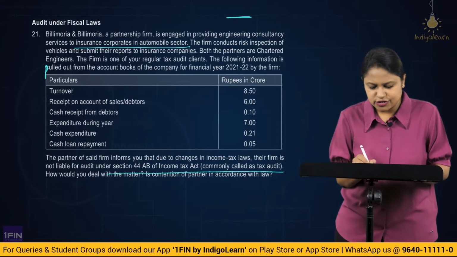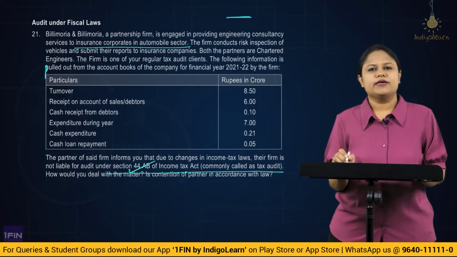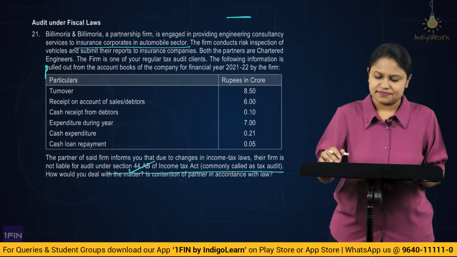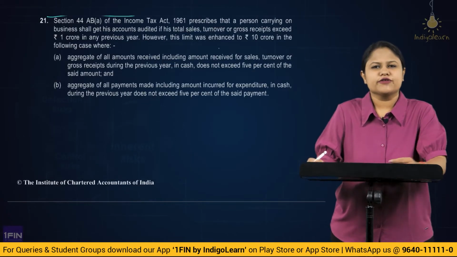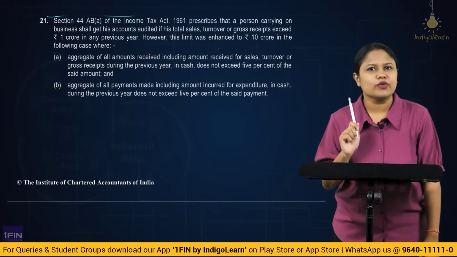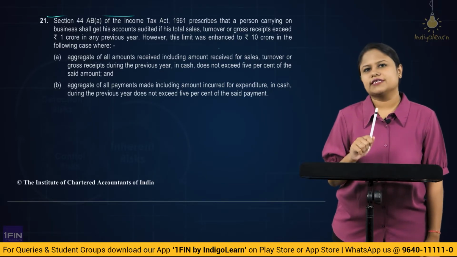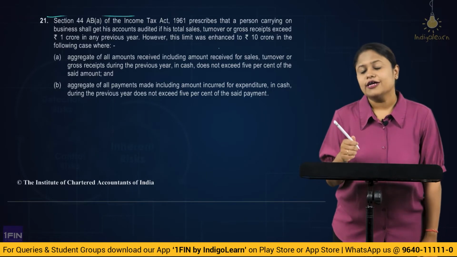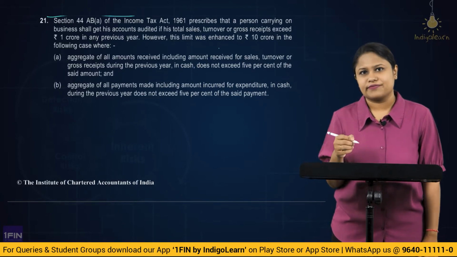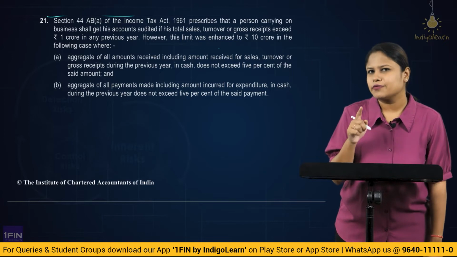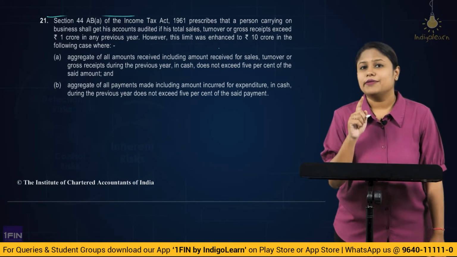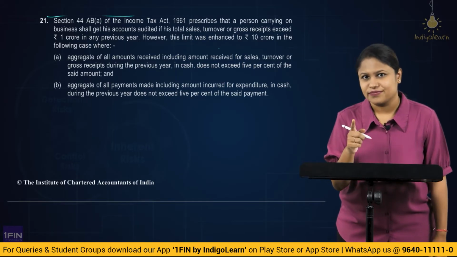So basically they are testing your knowledge of section 44AB. Do you know the threshold limits? If you know, you'll be able to get the answer very easily. When you do a clear scrutiny of section 44AB, then we clearly understand that the threshold limit given is 1 crore. But in case of business, there has been some additional part where the threshold limit has been extended to 10 crore, if some conditions are satisfied, correct? But if you read the section very clearly, it is for business, correct? But here the question is based on profession, okay?